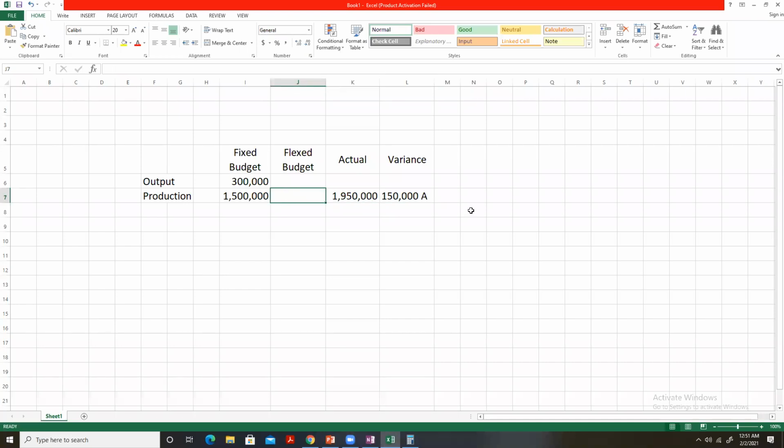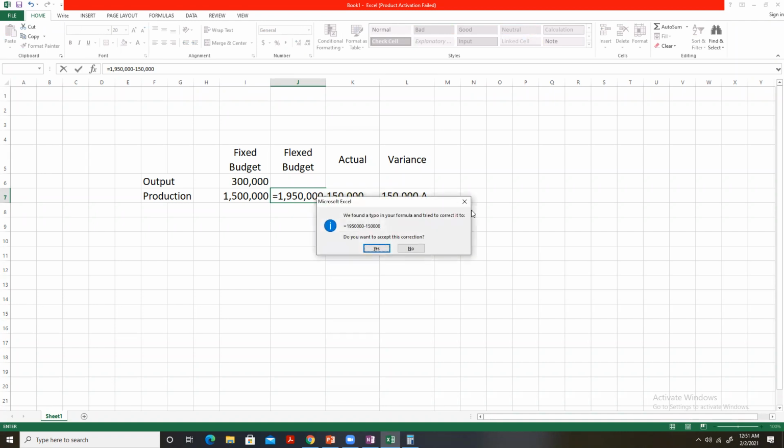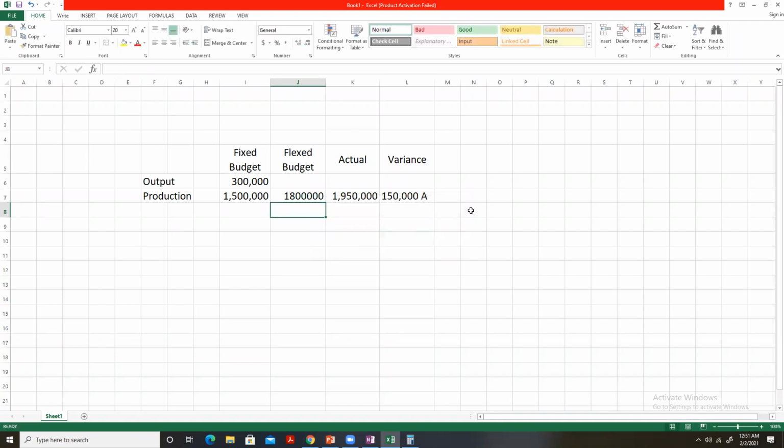So the flexed budget will become minus 150,000. According to the flexed budget, the fixed production overhead should be 1.8 million or 1,800,000.